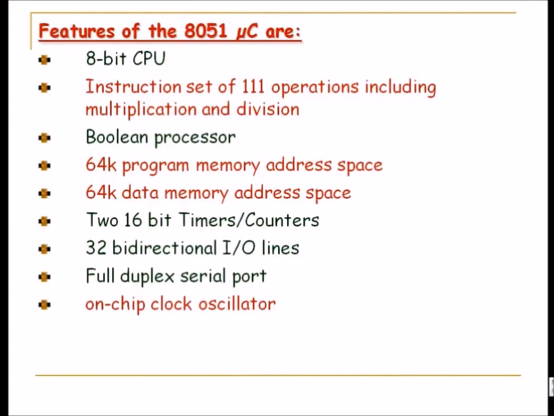This is a full duplex serial port, and obviously, since it is a full duplex serial port, you are actually able to simultaneously transmit as well as receive the data. Since it is a duplex, had it been simplex, it would not have been the case. But then there are different types of communications: simplex, duplex, and asynchronous, synchronous, etc. So this provides you a full duplex serial port, which can enable you to have transmission as well as reception